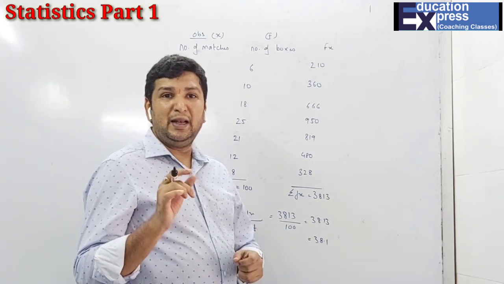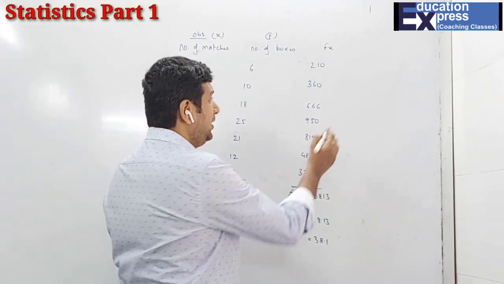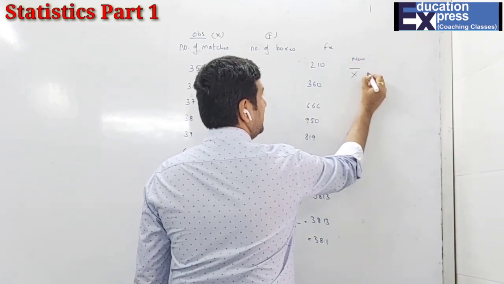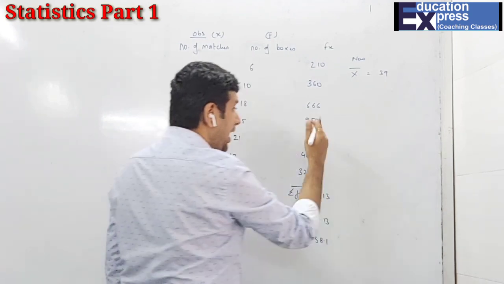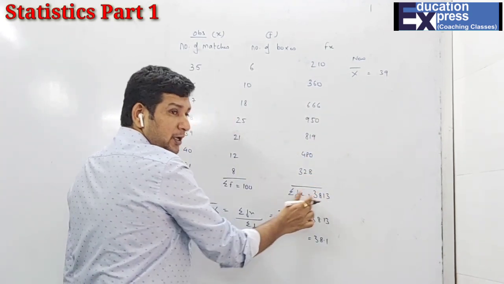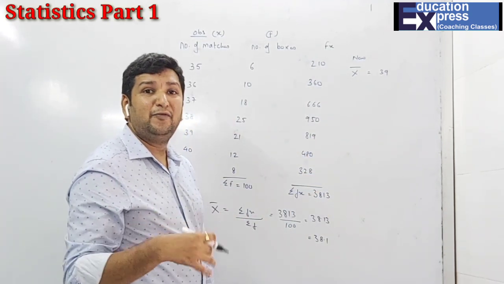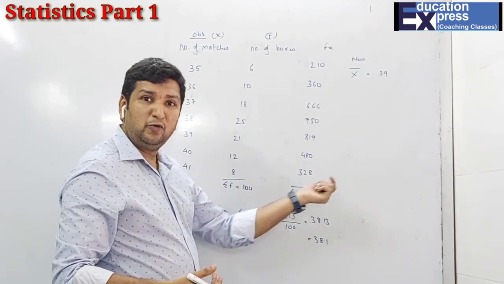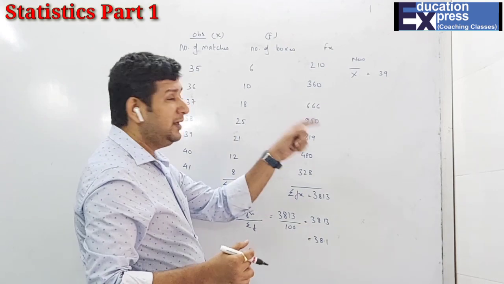That means they want the new x bar, the mean, as 39. So how many more matches do you have to add? Not to the number of boxes, but to the total sigma fx, so you can get the new mean as 39.